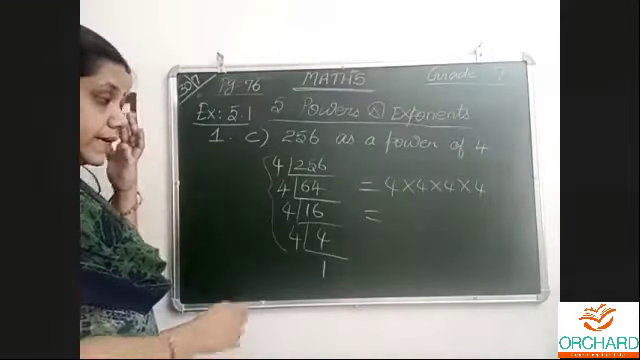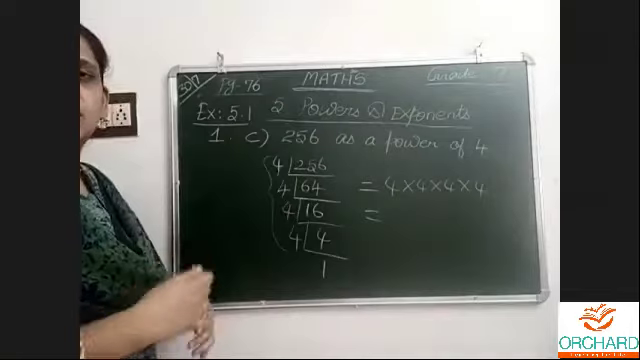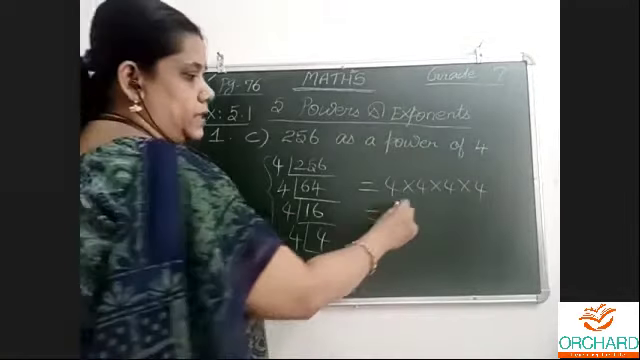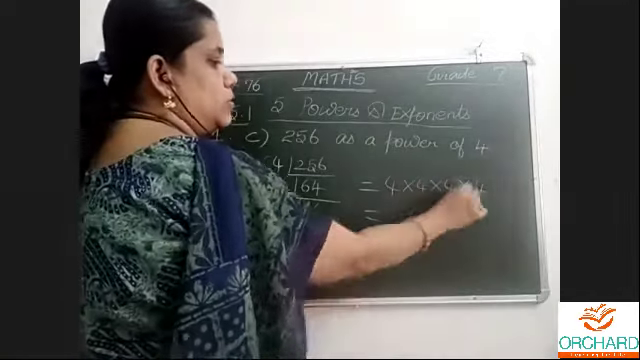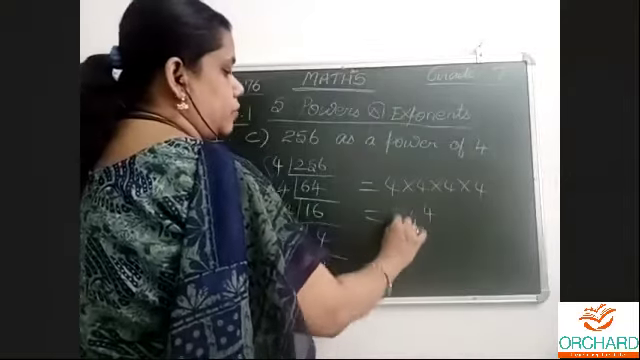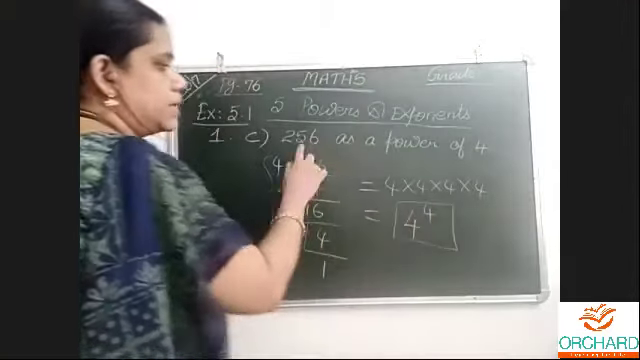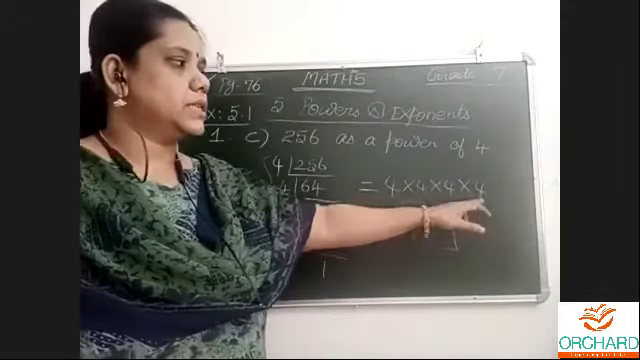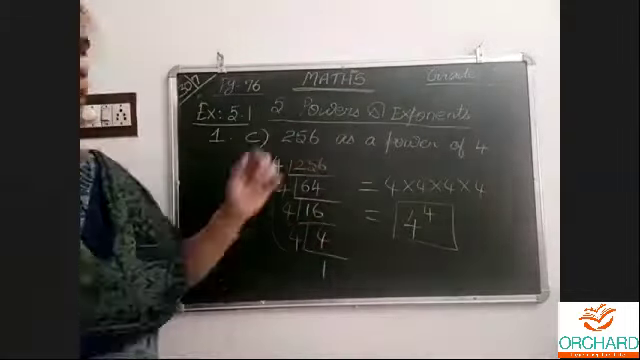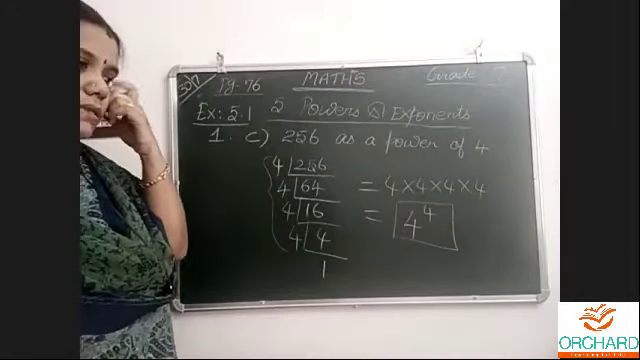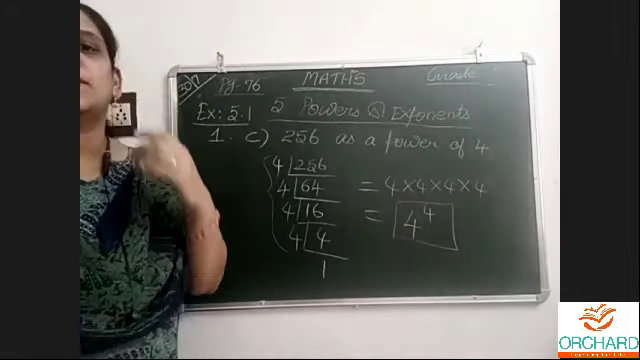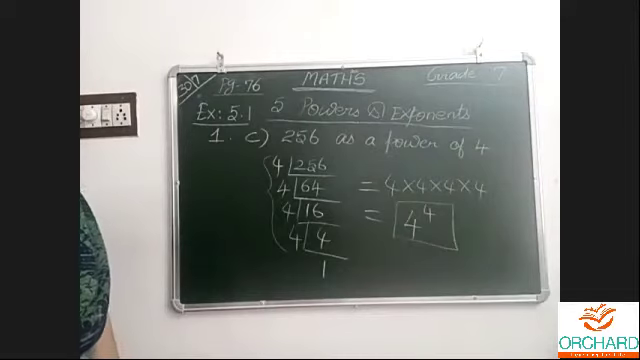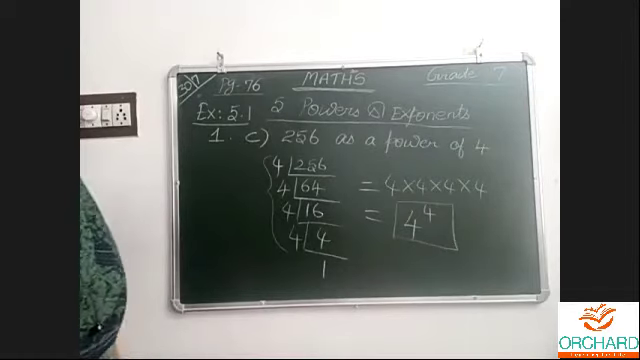Why are we dividing? Because we get to know how many times it should be repeated. 4 power 1, 2, 3, 4. 4 power 4. So this number is written like that. 4 4s are 16, 16 16s are like this. When 4 is repeated 4 times, that is 4 power 4.